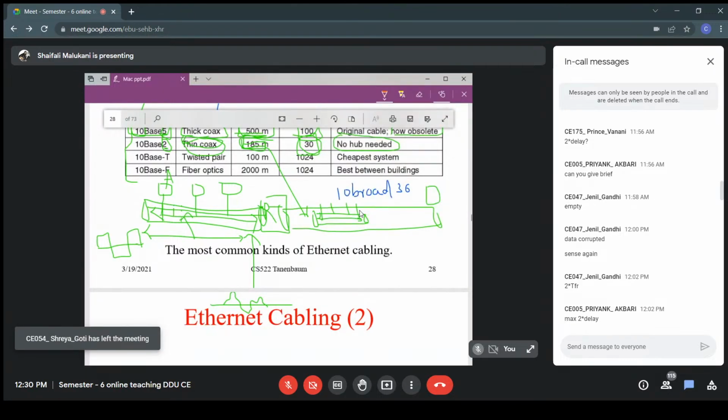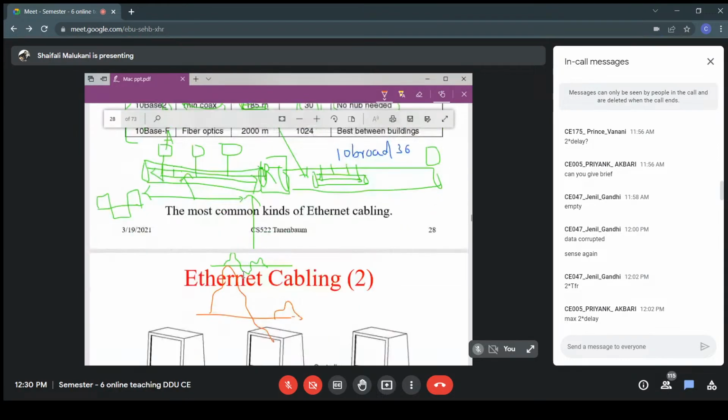So if you are saying amplifying, how will amplification happen? It will be like this. Whatever the shape is, that shape is only enhanced. This is amplification. What is regeneration? I will detect it. This is one. This is zero. This is one, and I will regenerate them to 1, 0, and 1. I hope you are getting the point. Regeneration and amplification, right?